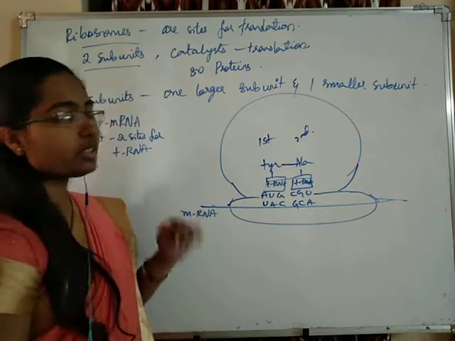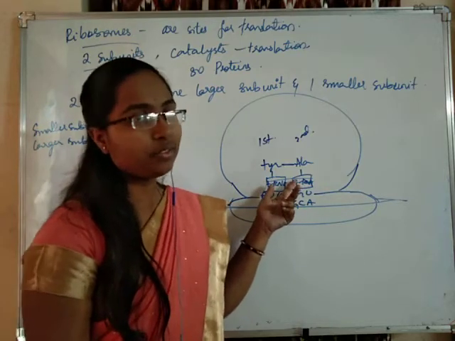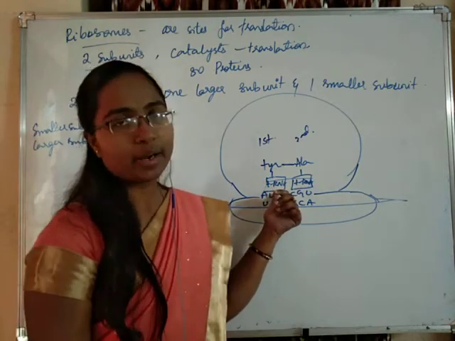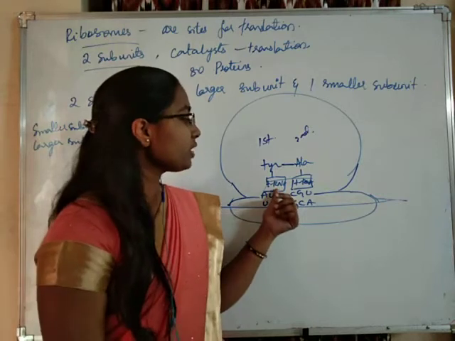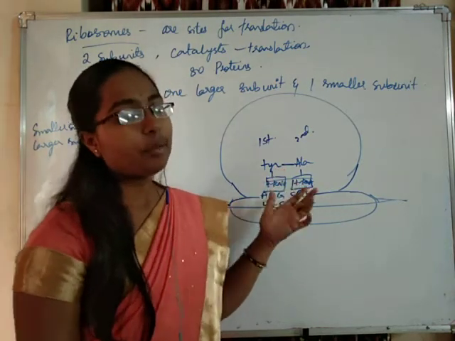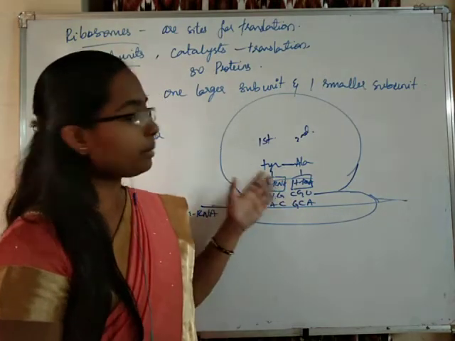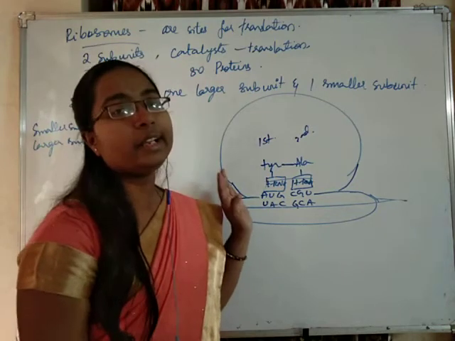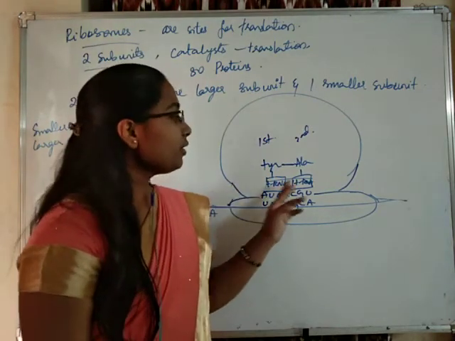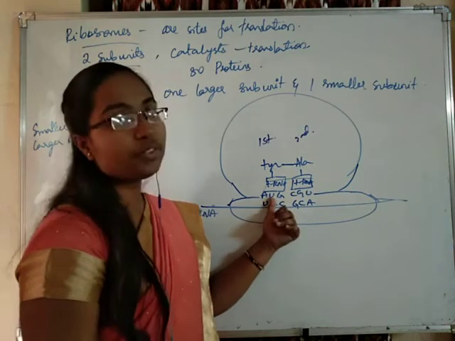Okay. So, now what is happening, students, here? Two binding sites are there, two different tRNAs are binding with the two binding sites. Now, between the first and second binding site tRNAs, a peptide bond is formed. After the peptide bond is formed, the first site amino acid is joined to the polypeptide chain. This tRNA will be leaving the amino acid. The second tRNA will be moving towards the first position.